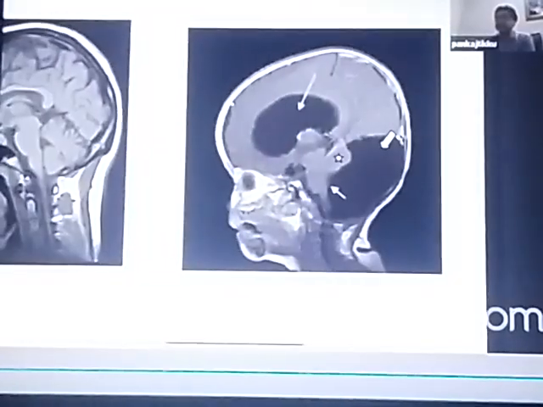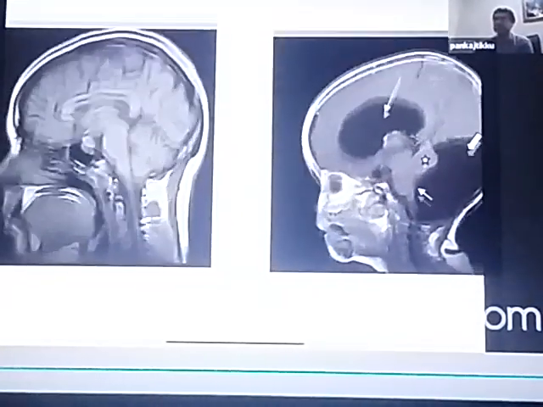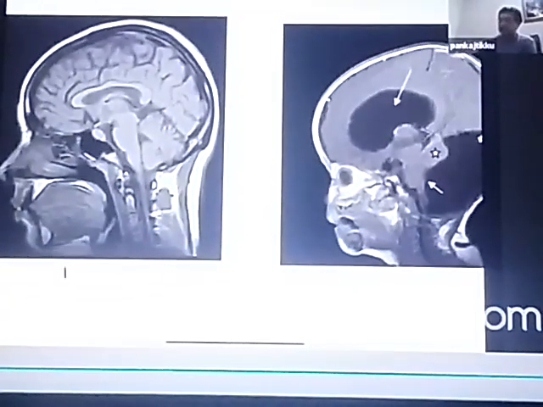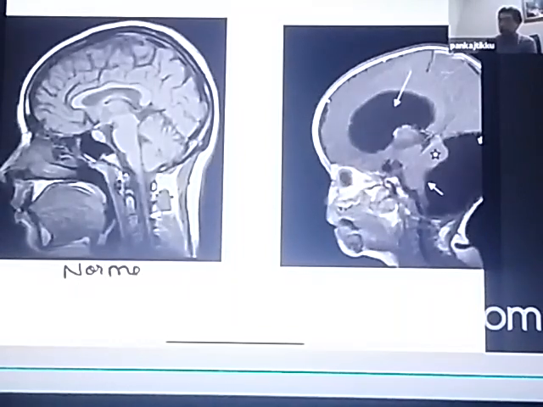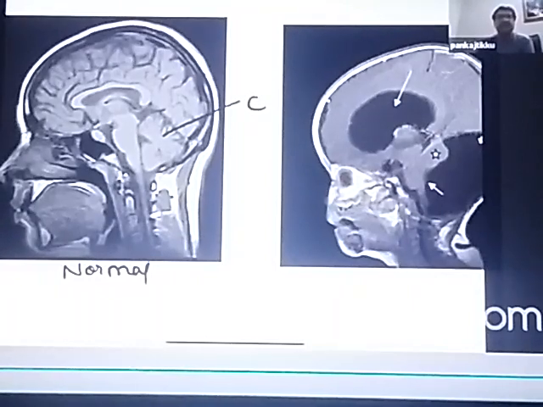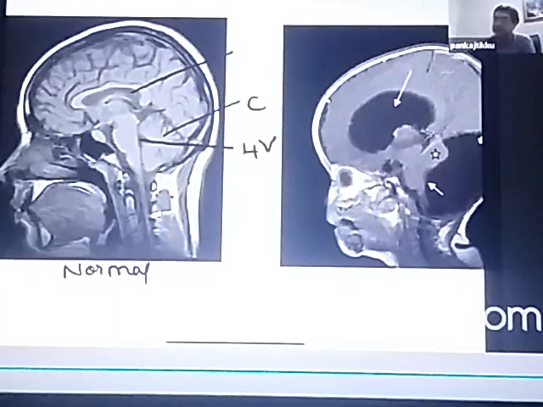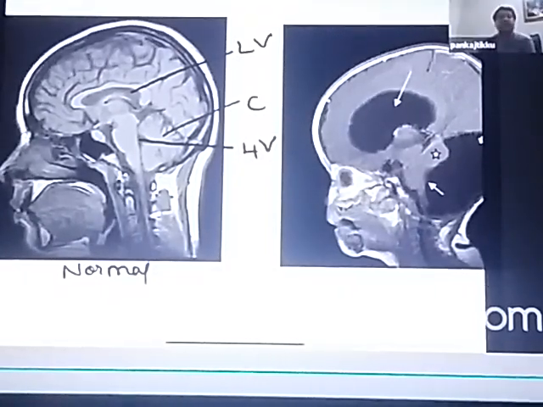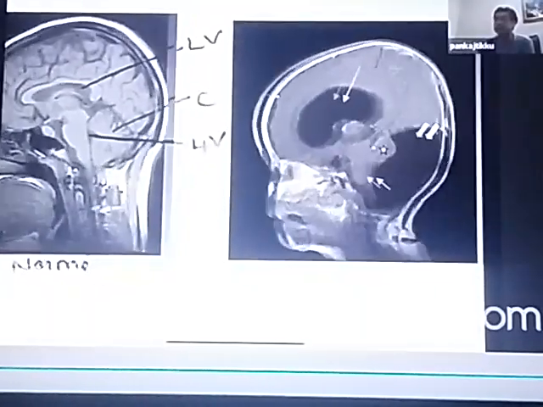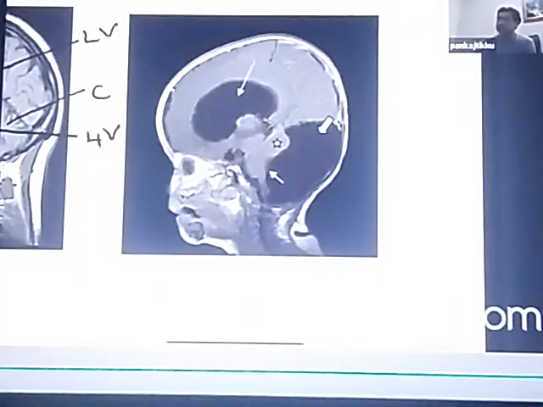If you can see this image, just see this image. This is normal. You can see this portion, the C portion, is the cerebellum. And you can see the fourth ventricle. 4V is the fourth ventricle. And this is the lateral ventricle. Just see, LV is the lateral ventricle. Now see what happens in a Dandy-Walker syndrome.